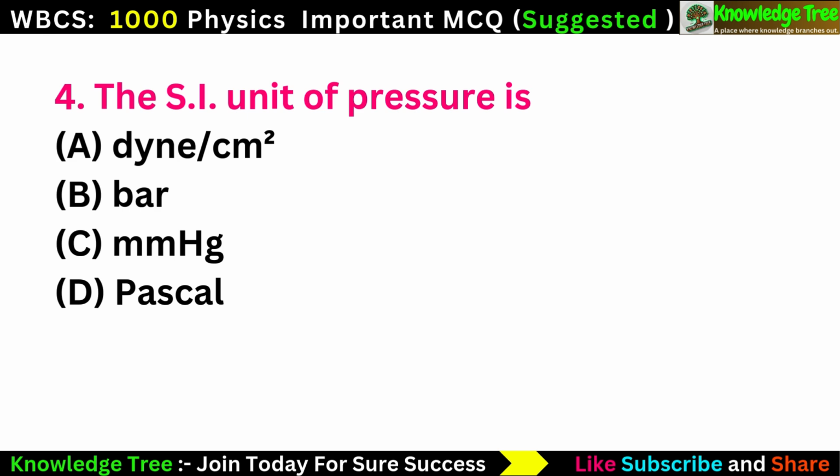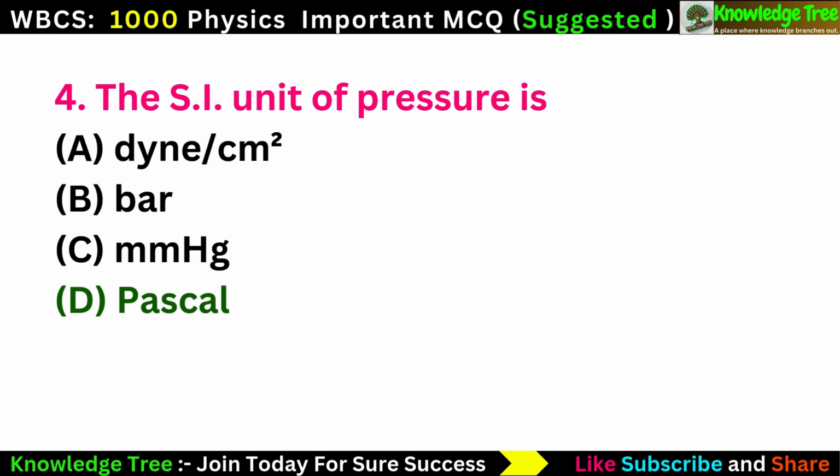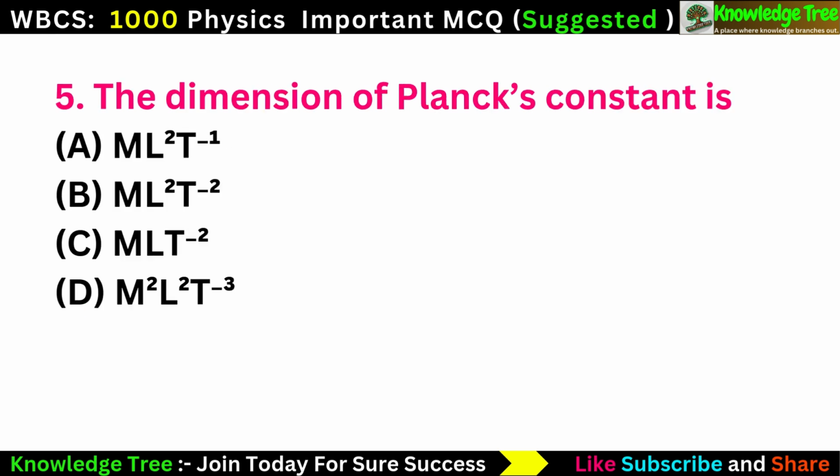Question number 4. The SI unit of pressure is option A, dyne per square centimeter, option B, bar, option C, millimeters of mercury, option D, Pascal. The correct answer is option D, Pascal. Next question.